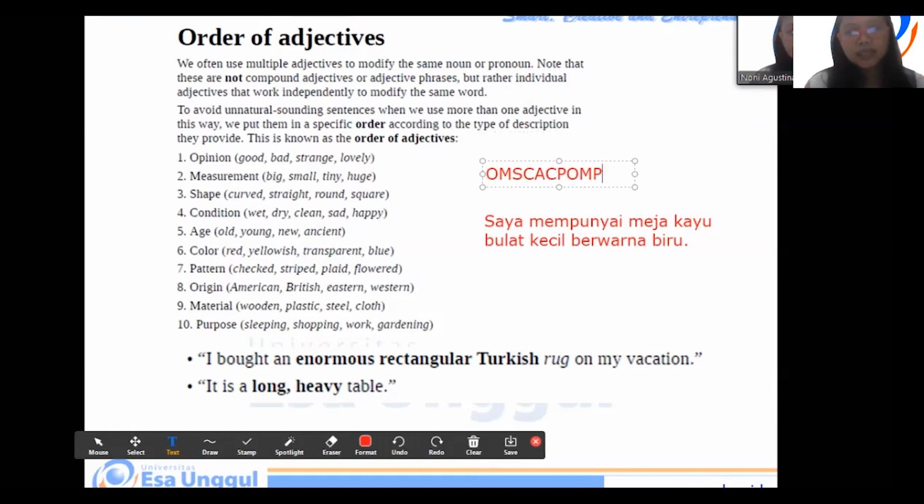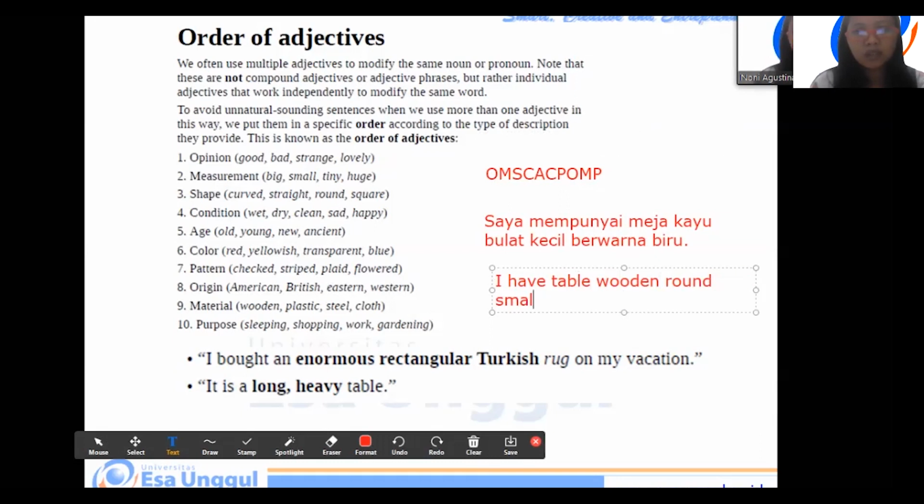Now we look at the example. In bahasa Indonesia, saya mempunyai meja kayu bulat kecil berwarna biru. So, how do you say in English? We can say, I have, meja, table. Terbuat dari kayu, wooden. Bulat, round.